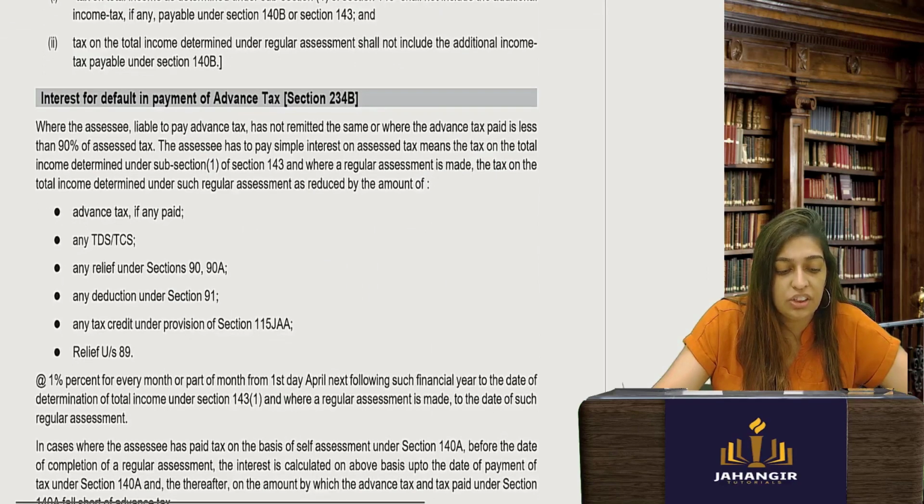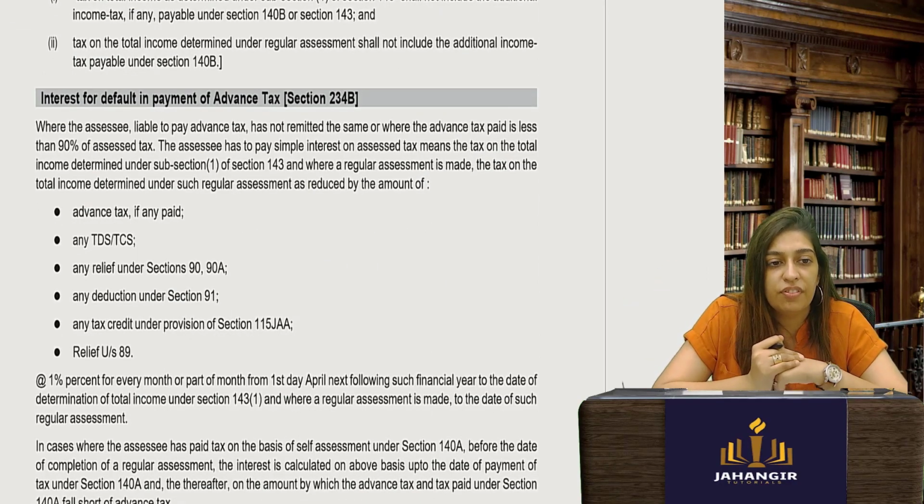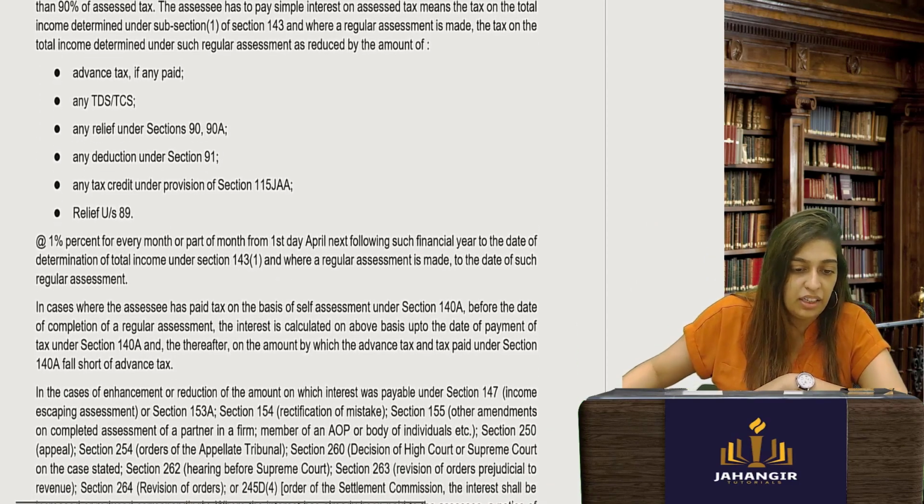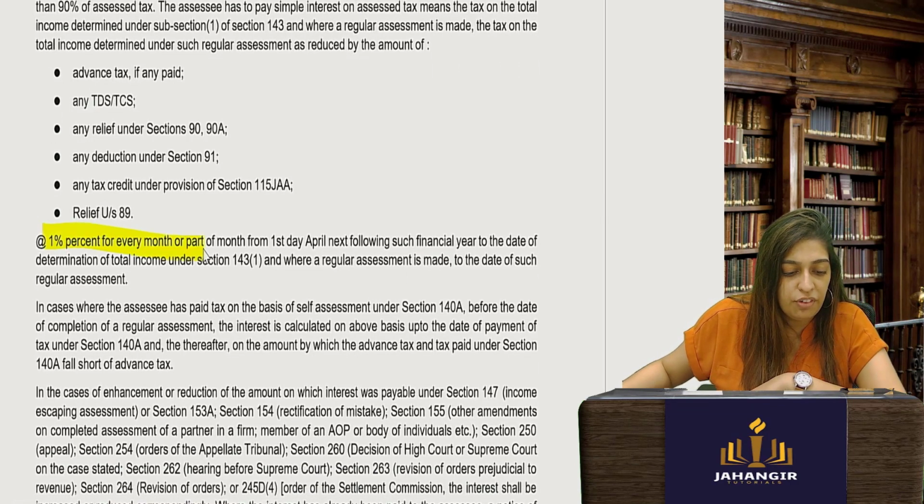Now, interest on default. Now you have to pay your tax in advance. If you do not pay your tax in advance, again you have to pay penalty under 234B. How much? 1% for every month or part of the month. So you will take 1%.